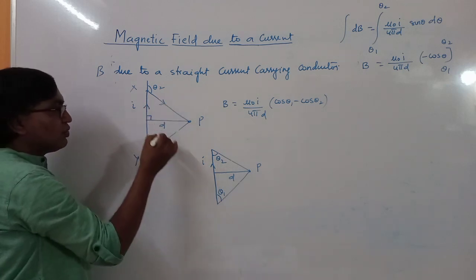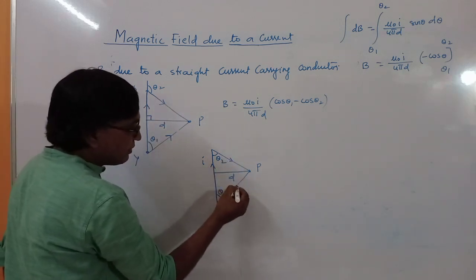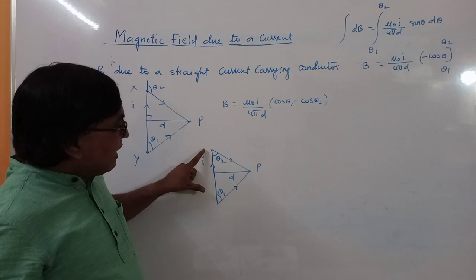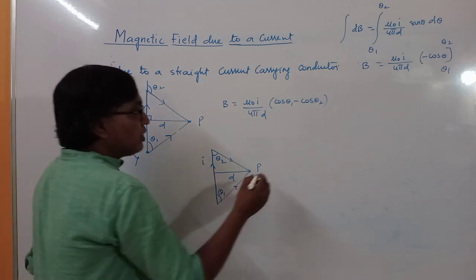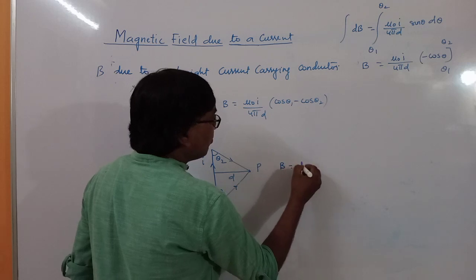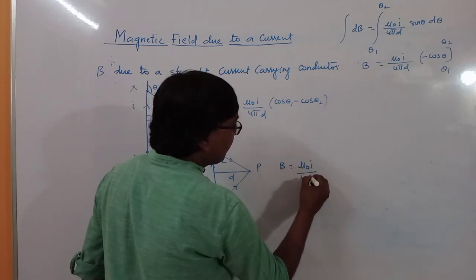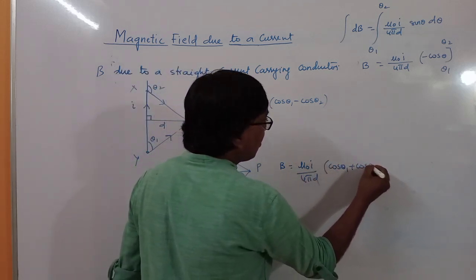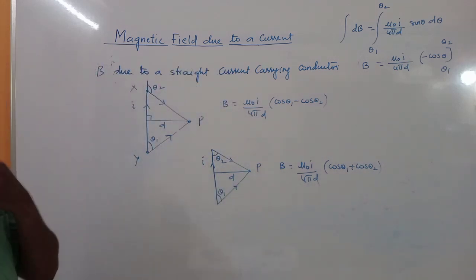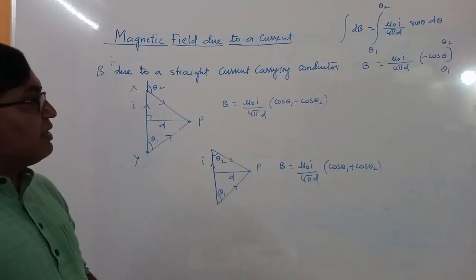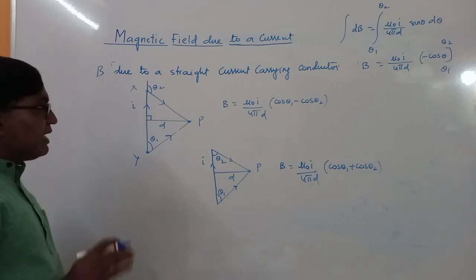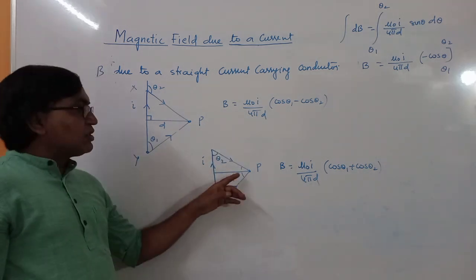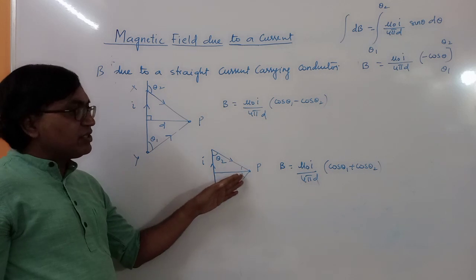Okay, so I should show the directions. These are the directions. Now the magnetic field due to this current carrying conductor at point P. So here B will be equal to mu naught I by 4 pi d into cos theta 1 plus cos theta 2. If you are using this angle, it will be cos theta 1 plus cos theta 2. Then similarly, you can use these angles also. So in most of the books, these angles are given. You can convert this equation to this angle.